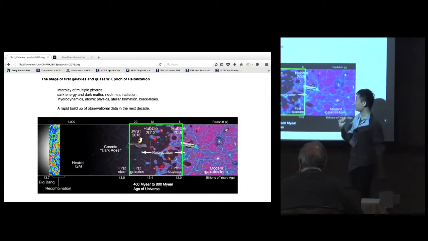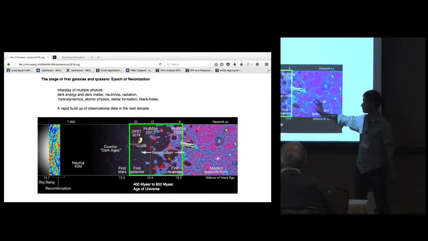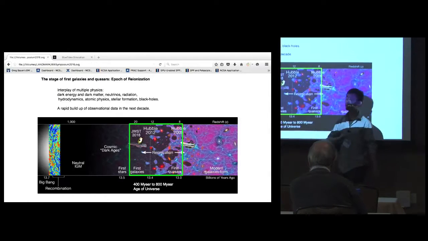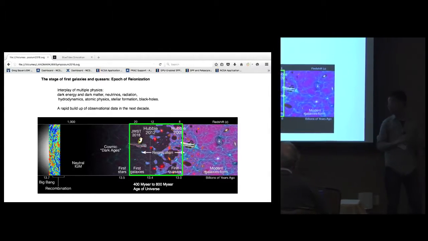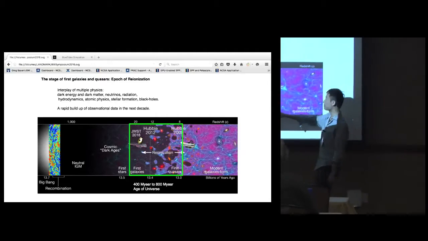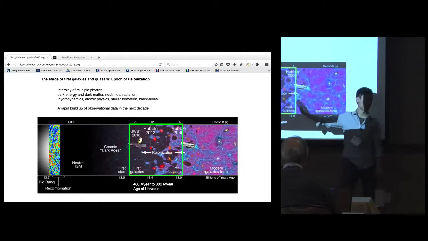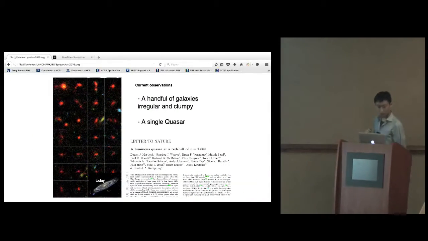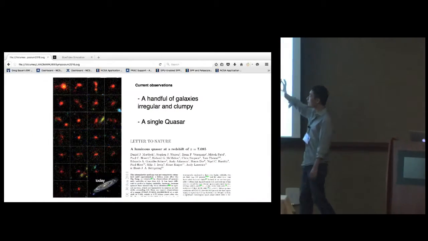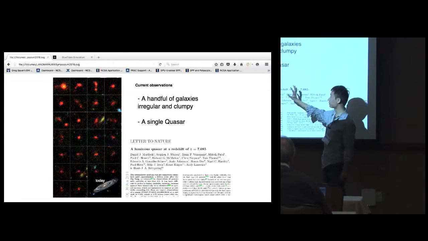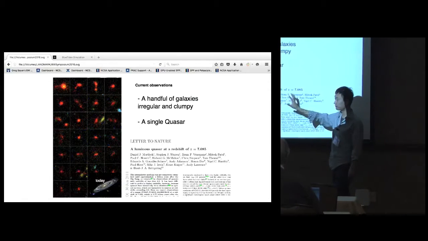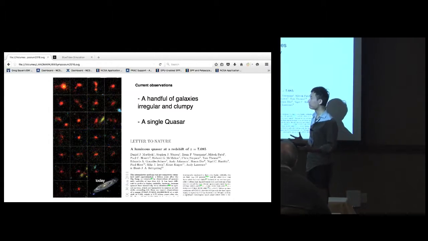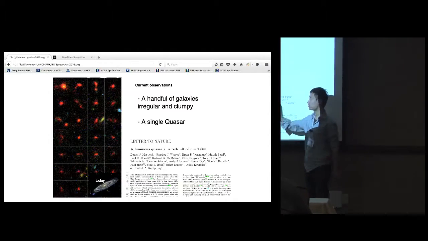And what's making this epoch more interesting is in the next few years, there will be a rapid build-up of observational data because of the new satellites like JWST that's supposed to launch really soon. Well, our current direct observation of galaxies in this epoch is really, really few, or the data is really, really few.